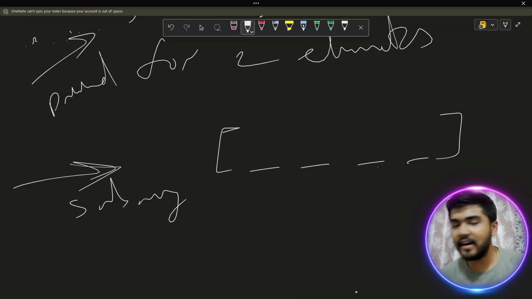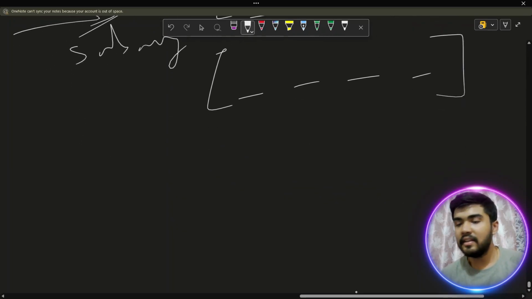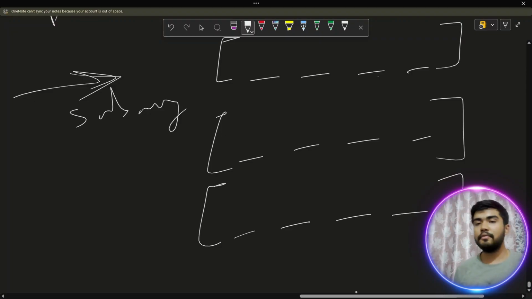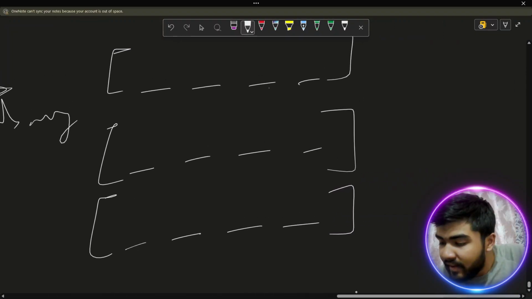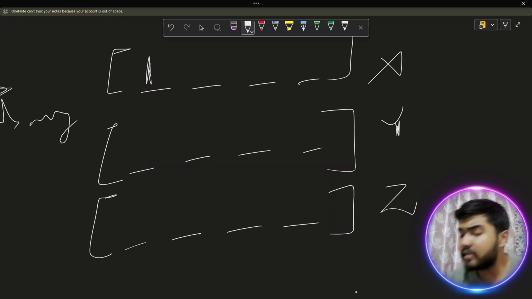Let's suppose we have total of 3 elements. You can write for 4 elements also. Let's call them x, y, z. Now let's suppose this particular index is set by x.